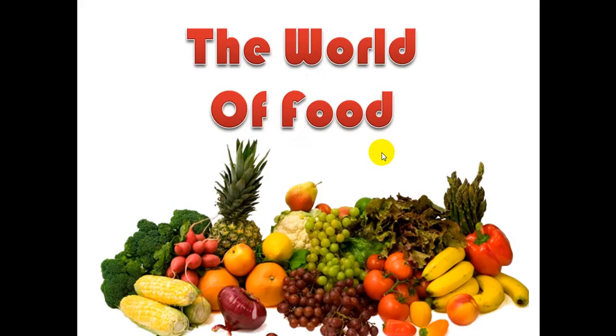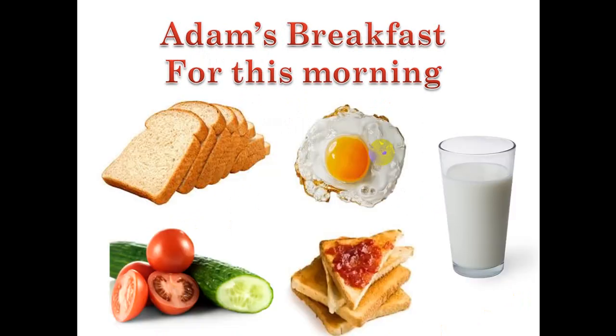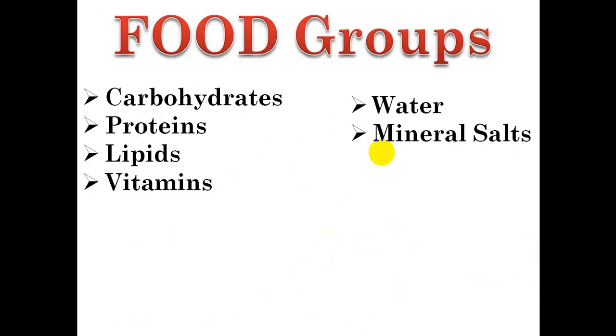Today we are going to start with a new lesson, which is the word of food. First, Adam's breakfast for this morning. He ate bread, egg, milk, jam, cucumber, tomato. Do all of these kinds of food belong to the same category? No. They belong to different categories.